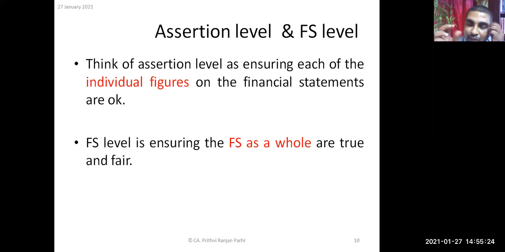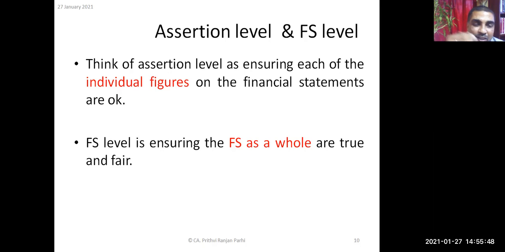That means individually each item is correct or not. That is called testing the transaction at assertion level. If you feel that in a particular item there is a risk of material misstatement, that is called applying the risk assessment procedures at an assertion level.